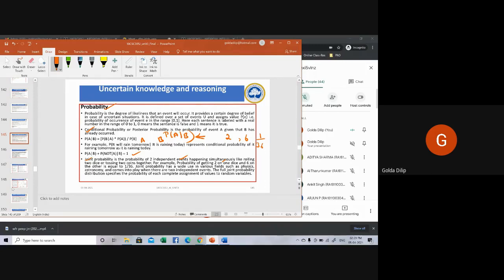The probability of getting 2 on one dice is 1 by 6, multiplied by the probability of getting 6 on another dice, which is 1 by 6. So 1 by 6 into 1 by 6 gives 1 by 36. So it's basically probability of A into probability of B.